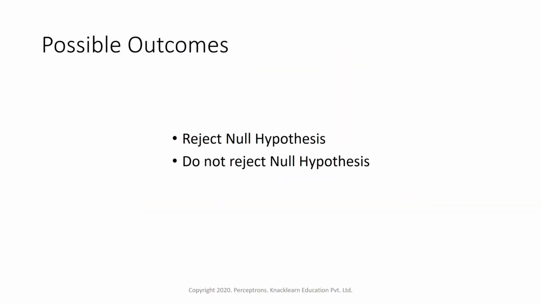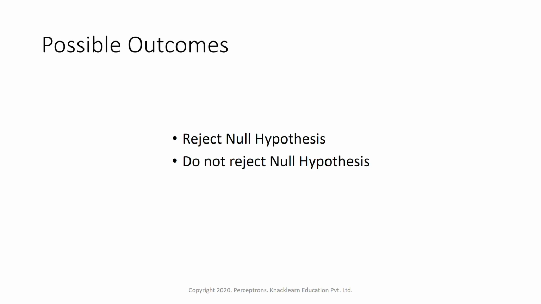Whenever we are doing a hypothesis testing, what kind of outcomes will there be? Either we reject the null, or we do not reject the null hypothesis. Suppose somebody tells us that when we toss a coin, the probability is 50% of getting head and 50% of getting tail. We want to see if that is the actual case or not, so we do a hypothesis test.